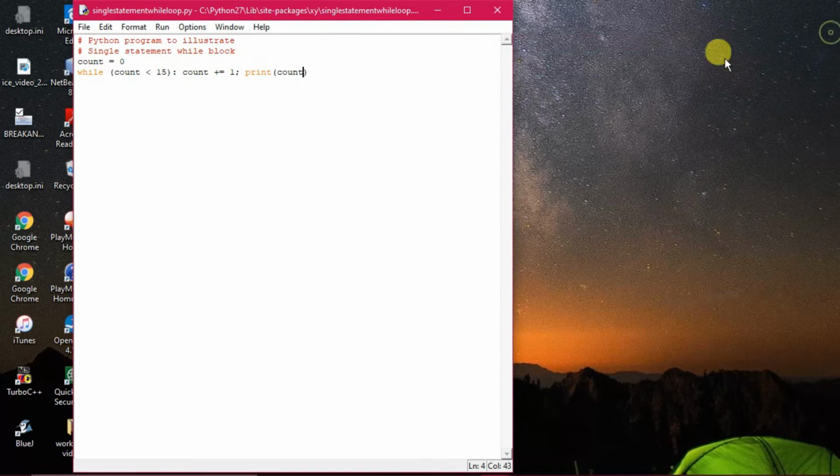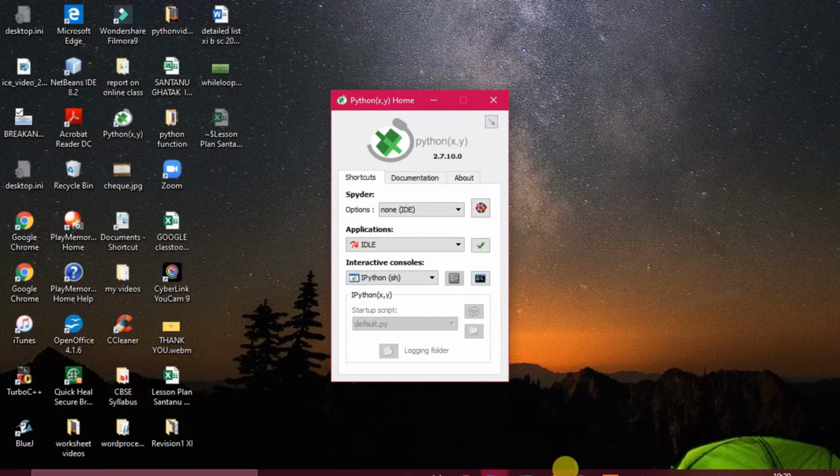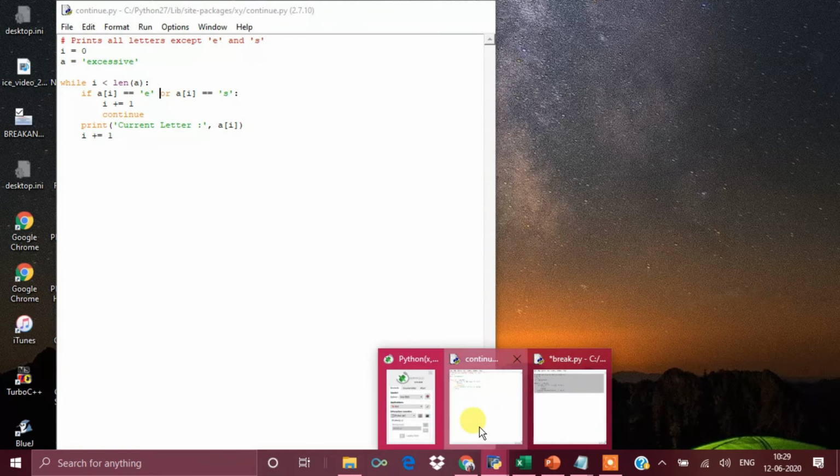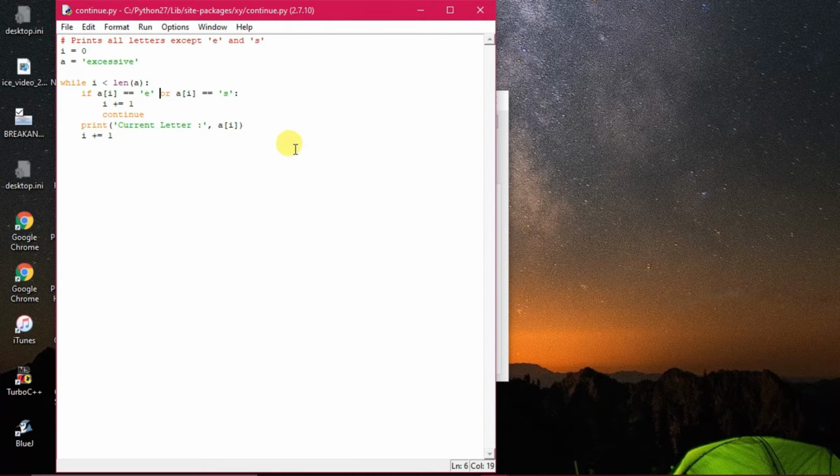Now we are going to another program, which we have written with the help of the continue statement. What does continue do? The continue command is such that whenever a condition has been met, the instructions given after continue will not be executed at all. The control will be sent straight back to the loop. Now you see this program: wherever it finds E and S, there the printing won't occur. In the case of the string EXCESSIVE, wherever E and S are there, those letters won't be printed, and except E and S everything will be printed.